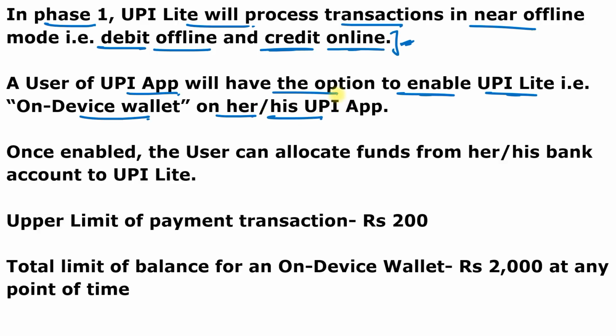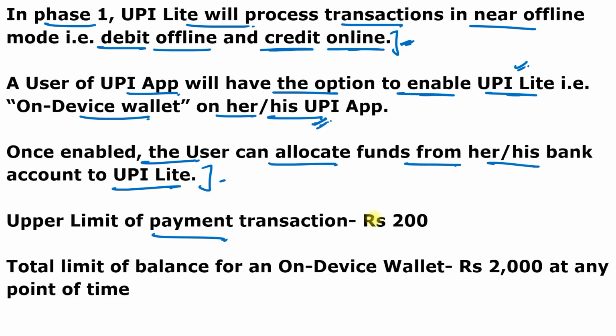But remember, the replenishment of the funds, that is funds allocation from the user bank account to the UPI Lite wallet, will be allowed only in online mode. It means when you want to transfer your money from the bank account to UPI Lite wallet, then you have to transfer it online. After transfer, you can transfer the funds offline. So once enabled, the users can allocate funds from her or his bank account to the UPI Lite.